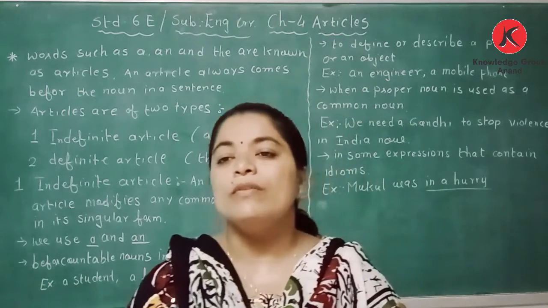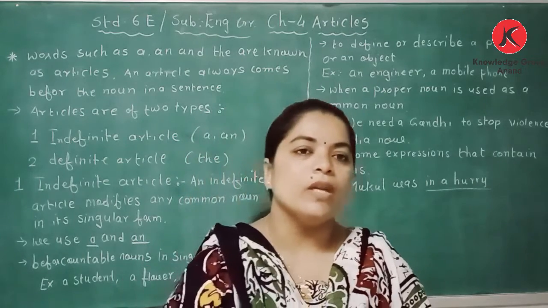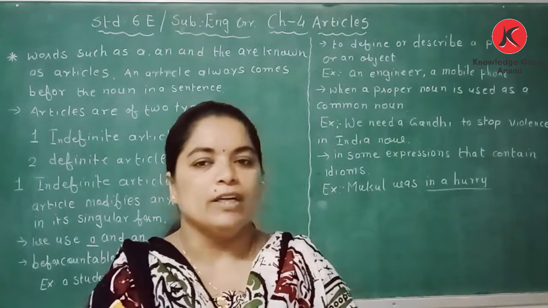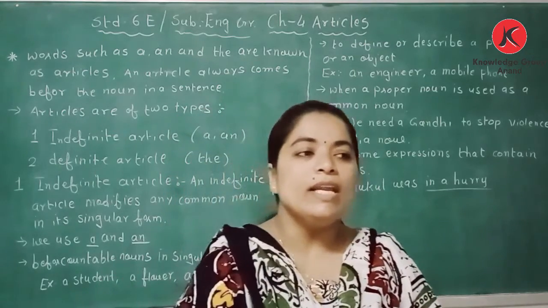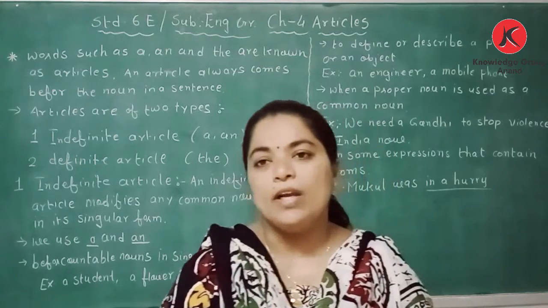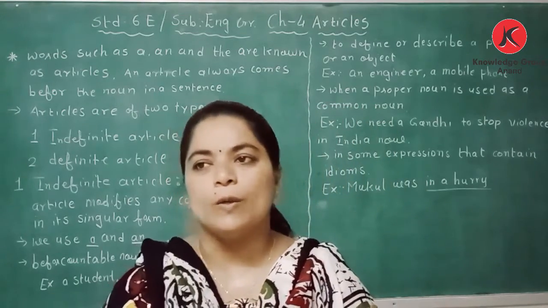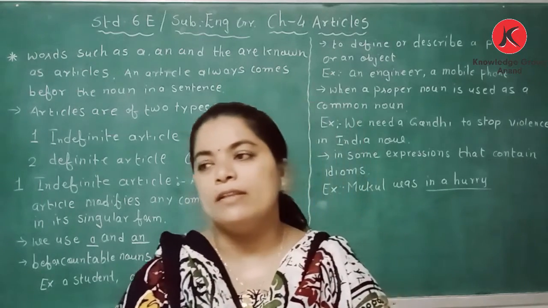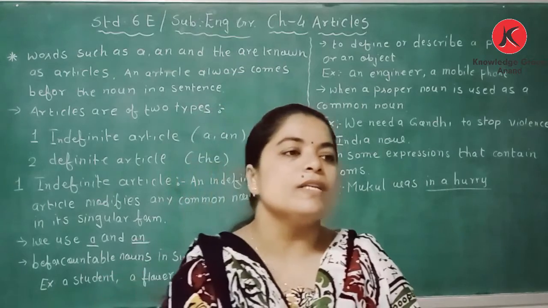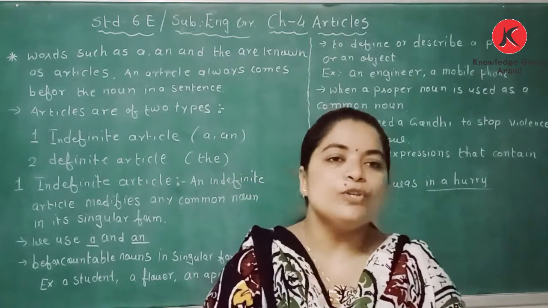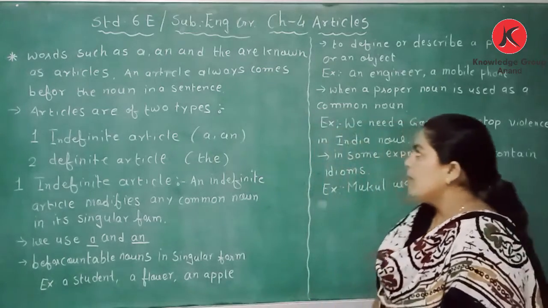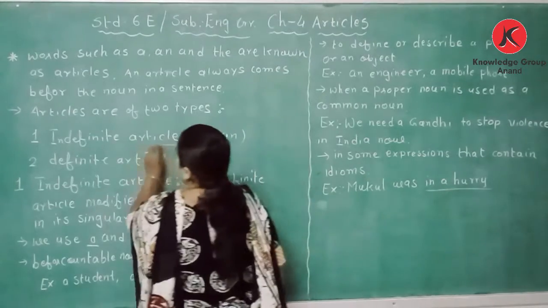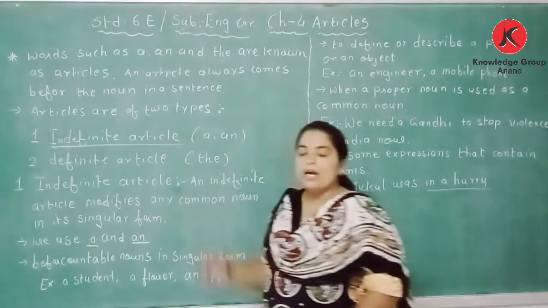In today's lecture, we will learn a new lesson, chapter 4, articles. There are two types of articles. The first one is the indefinite article and the second one is the definite article. The indefinite article contains a and an, and the definite article contains the. Today in our class we will be learning about the indefinite article.